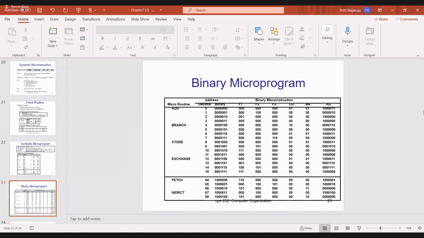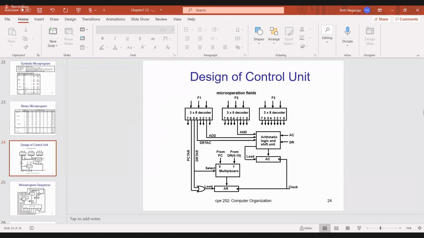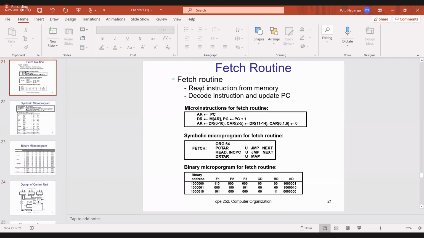So this is the binary microprogram. Try to verify once. If you have any doubt, you can ask. Then the next topic, the last topic in your second unit, design of control unit. Now you have to design the control unit. Before going to this, some questions.